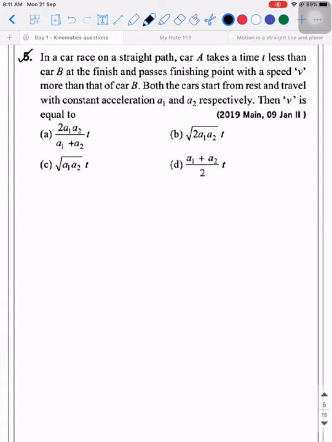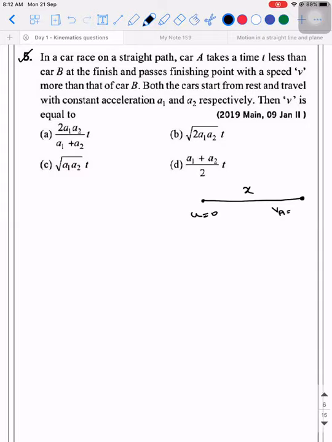So what are all the ideas you are getting? In terms of physics, it is simple. Let's try to draw the diagram. The two distances are the same. Let's call the distance x. Initial velocity is 0 for both. Correct? So what will be the velocity of A at the finishing point?